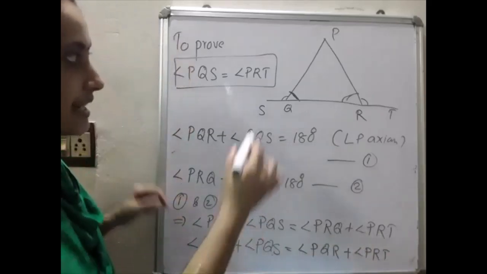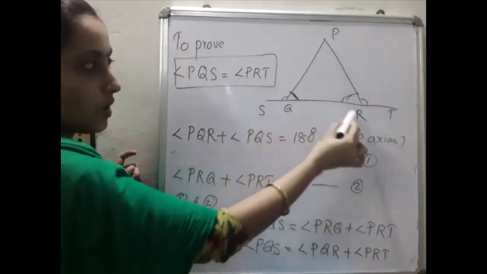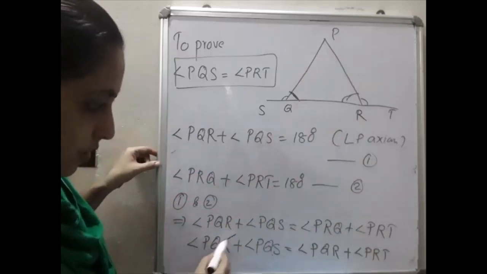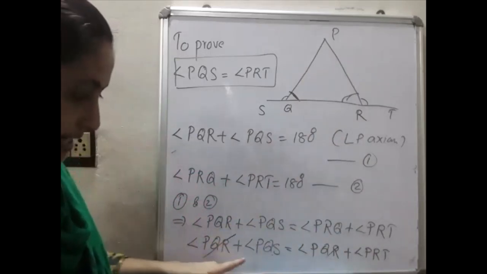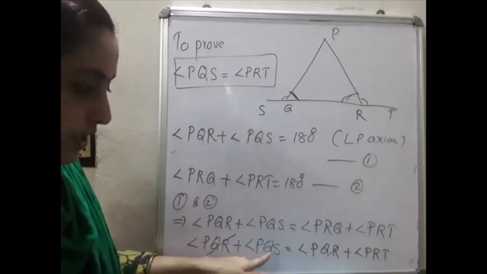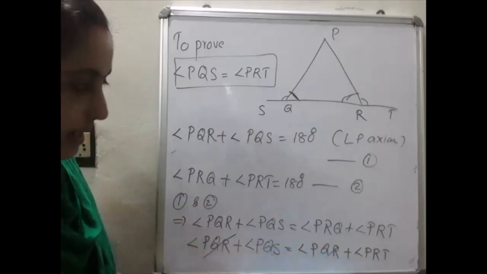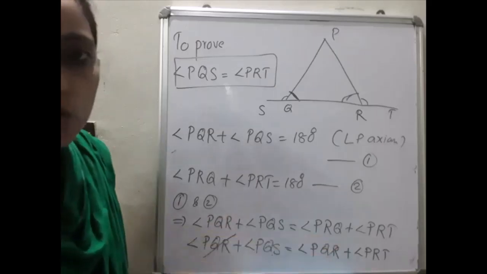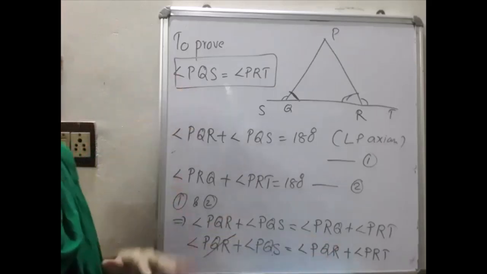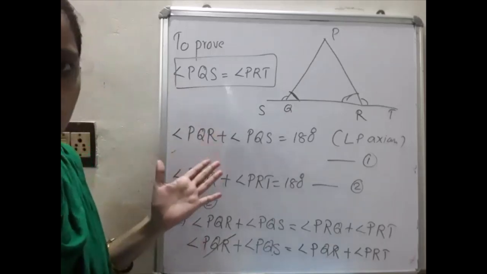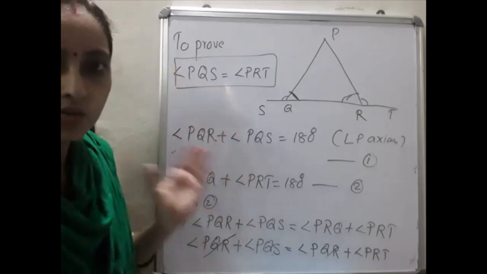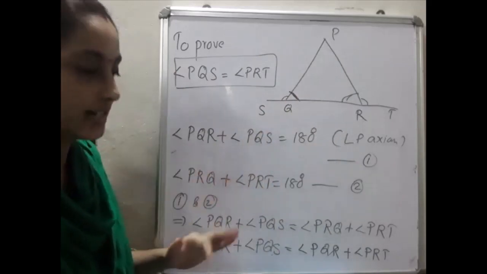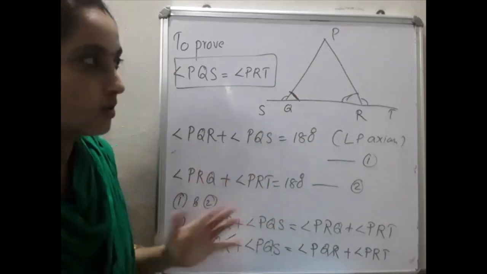Reason you have to write. What is the reason? Given PQR is equal to PRQ. In the bracket you have to write that. Okay, and then PQR and PQR are the same, then we can cancel. So you got the answer as angle PQS is equal to angle PRT. In the last step you have to write that angle PQS will be equal to angle PRT, that is proved. It's a simple question. So the only concept is linear pair: two linear pairs, then the same angle you can replace, and then cancelling you got the answer. Then you move to the next one.